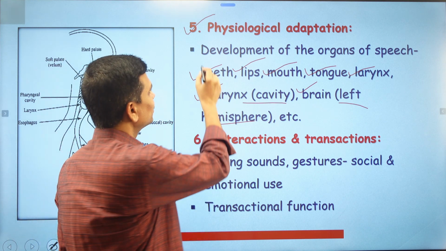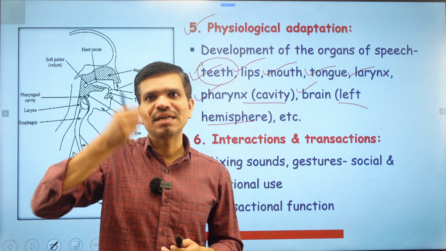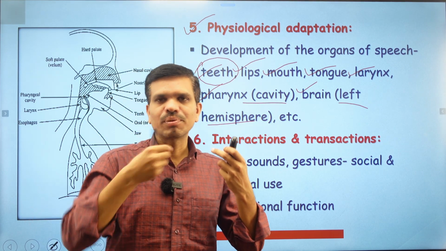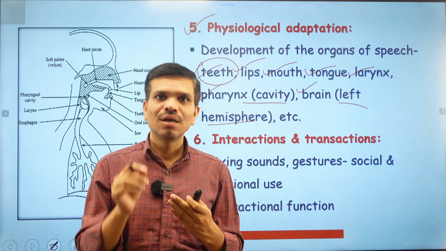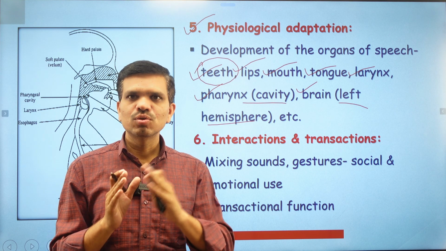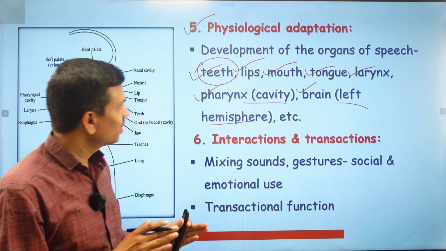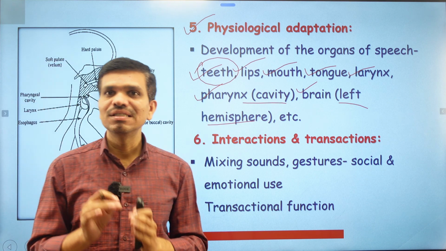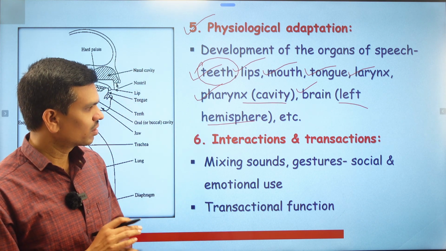For example, the teeth of human beings are situated in an upright position, so that we can produce sounds like f and th with the help of lips and teeth. This is not found in other animals. So the language faculty is very important, and the development of these organs of speech is also important.